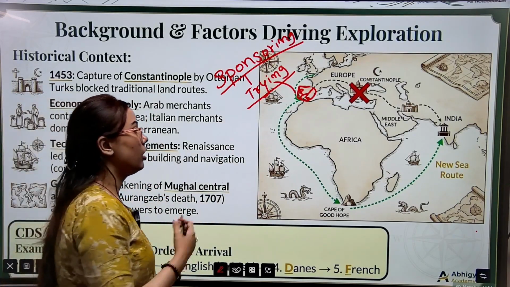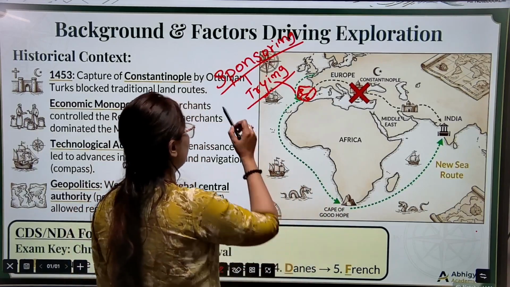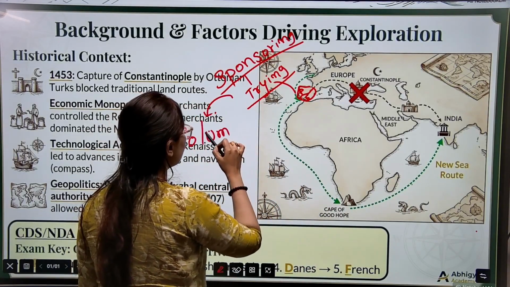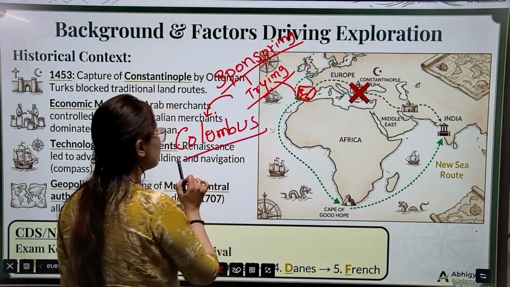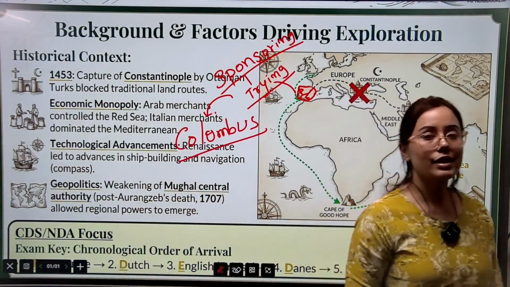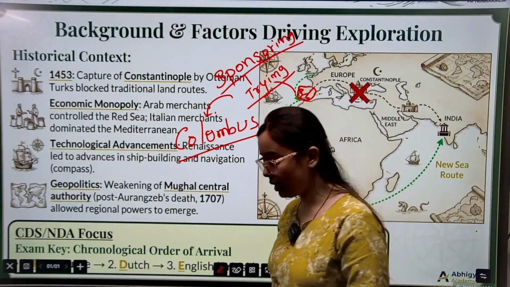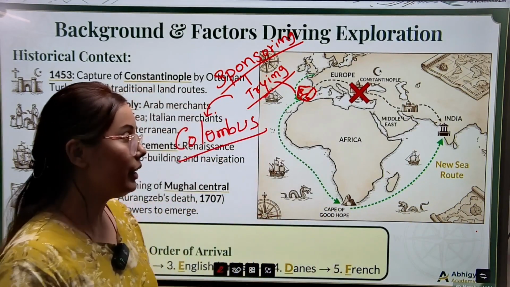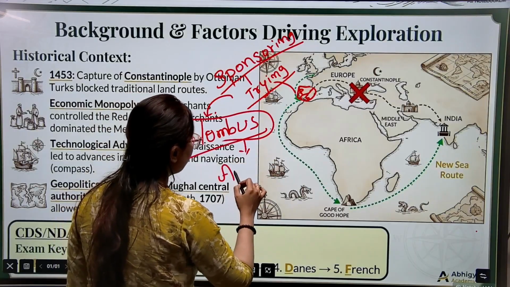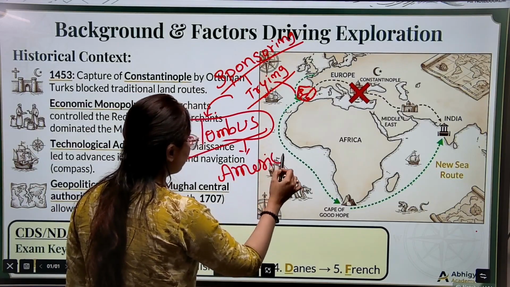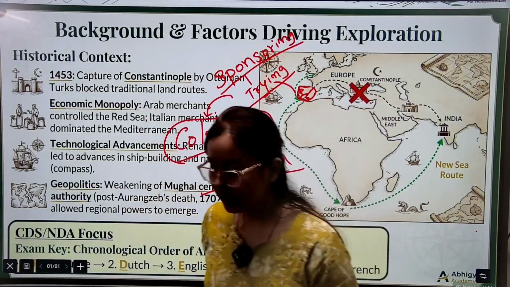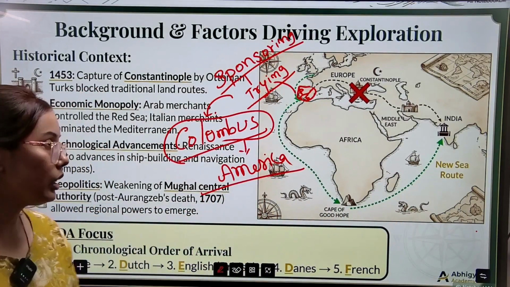So now what will happen? They will sponsor Christopher Columbus also in this way to search for new sea routes to connect with India. Accidentally, Columbus discovered America.